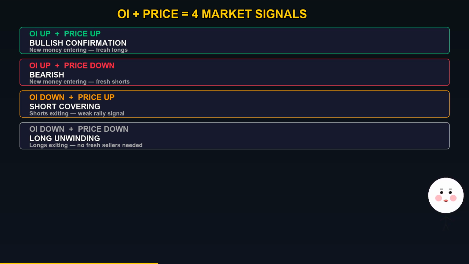Signal 3, open interest falling, price rising. This is short covering. Shorts are buying back to close positions. Price rises, but without fresh buyers. Weak signal, often a temporary bounce. Signal 4, open interest falling, price falling. This is long unwinding. Longs are exiting. No new sellers needed. Price falls as existing holders exit. Four combinations. Four different market stories.